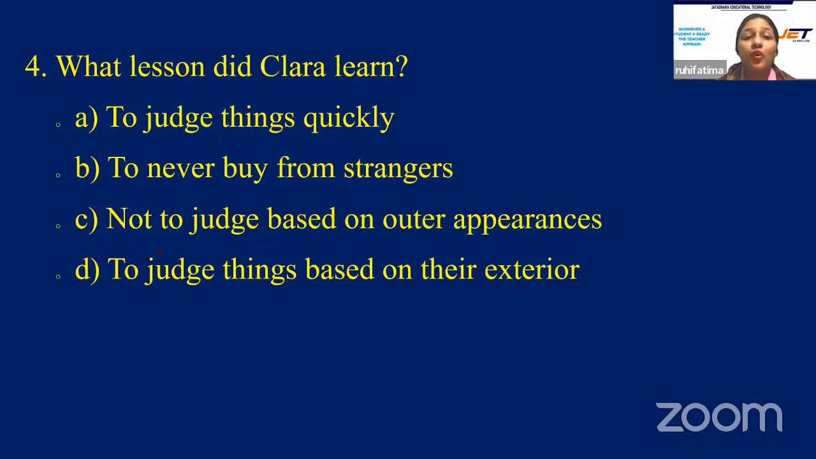Next question. What lesson did Clara learn? Your options are A, to judge things quickly; B, to never buy from strangers; option C, not to judge based on outer appearances; or option D, to judge things based on their exterior?